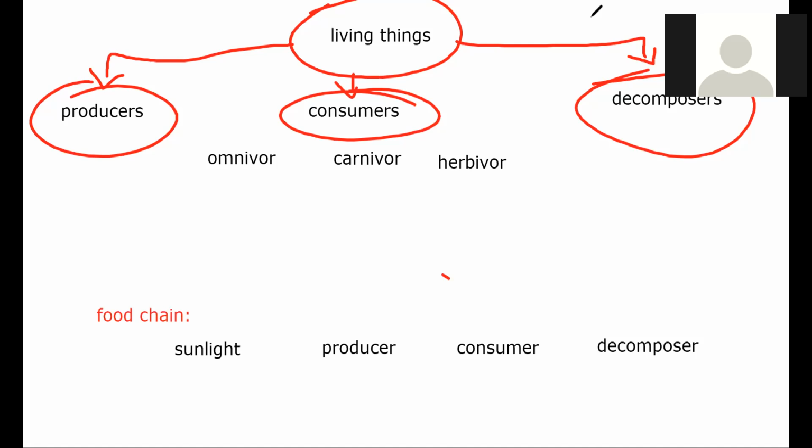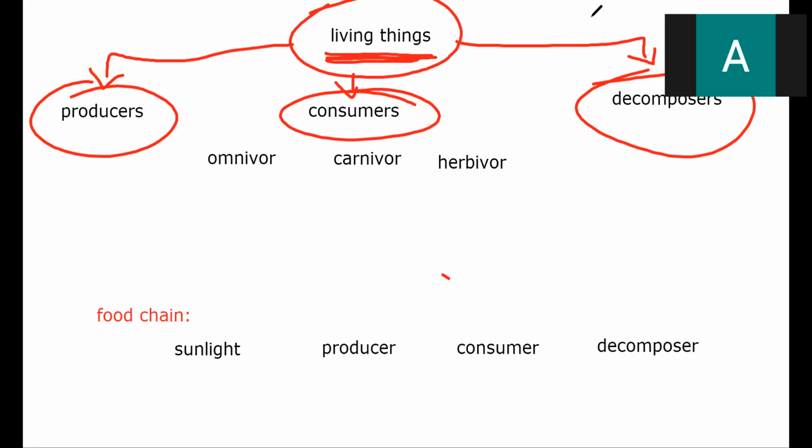Fatima, you have the page in your book. It's not this, yeah, Fatima. You don't have this in your book. This is a summary of our lesson. I'm doing it with you. I'm drawing a diagram for you to understand what we took. We said living things, can you see over here? Living things, we can divide them into 3 groups: producers, consumers, and decomposers.